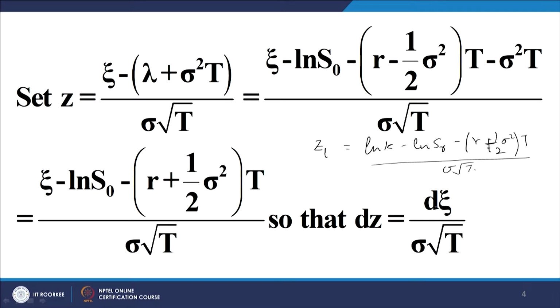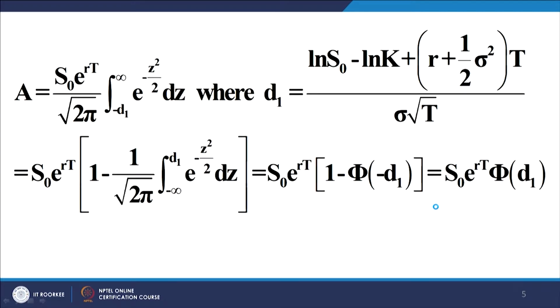When xi takes the value log of k, the value of z will be this, and this is precisely this expression with the minus sign.